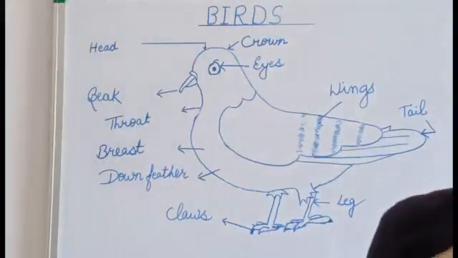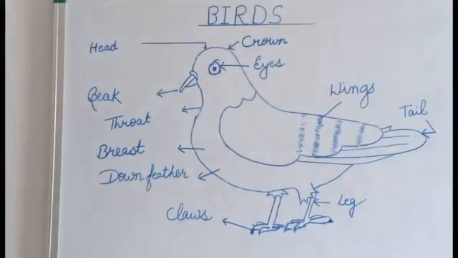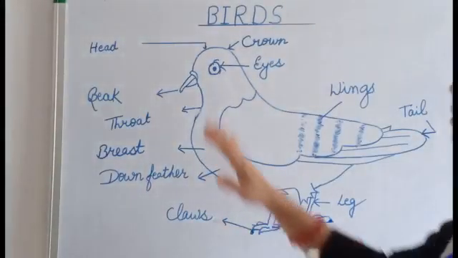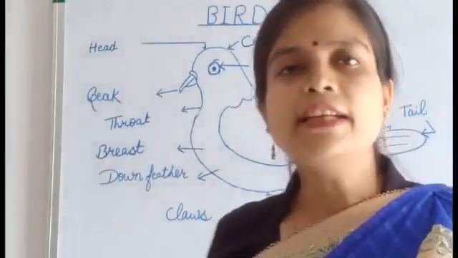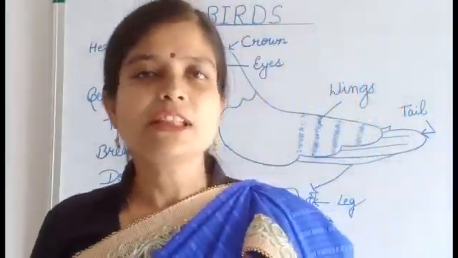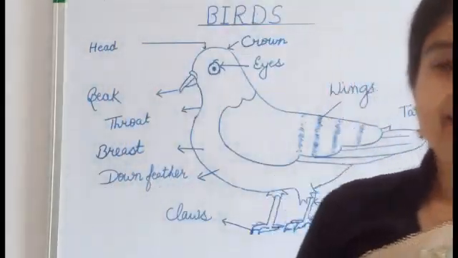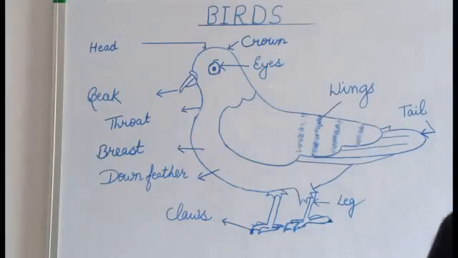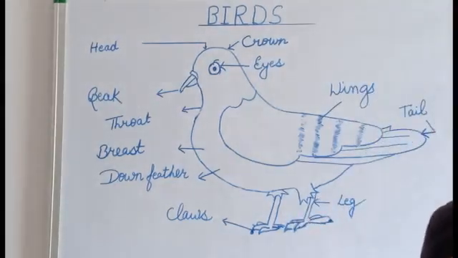So I am asking some questions to you. A green bird with a red beak. What is the name? Parrot. Parrots are of green color, and their beak is red.